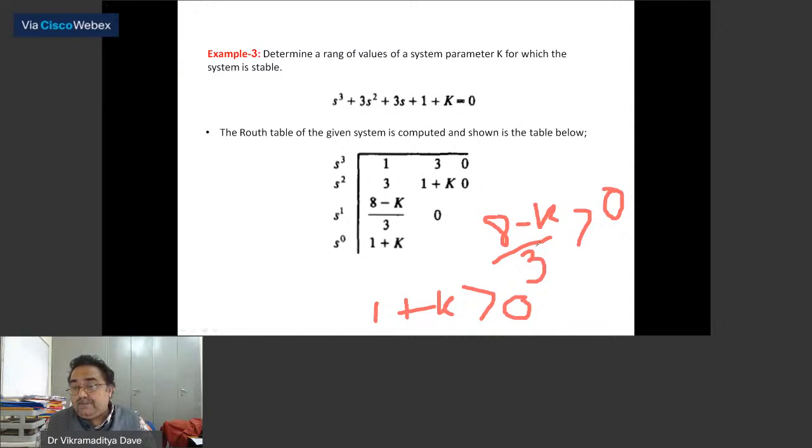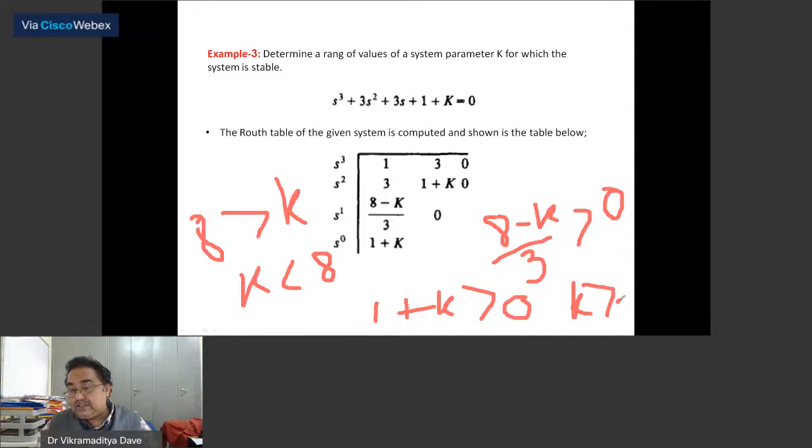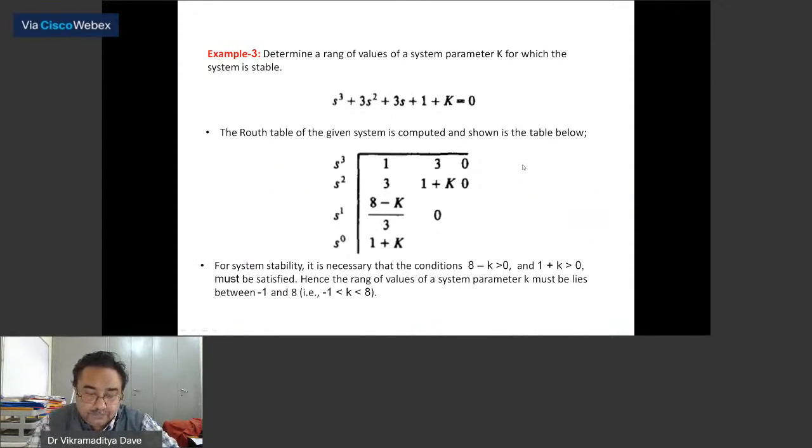So when you solve it, what you will get: 8 is greater than k, or k is less than 8. And when you solve the other, k should be greater than minus 1. So k should lie between minus 1 and 8. So this is the solution in order for the system to be stable.